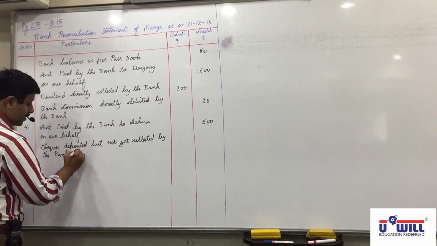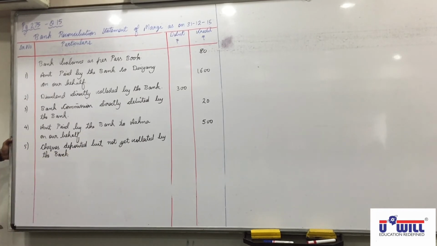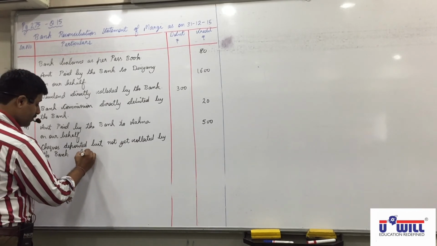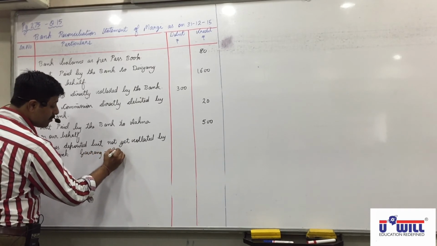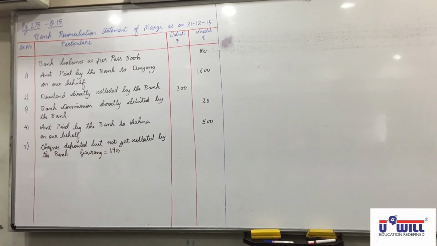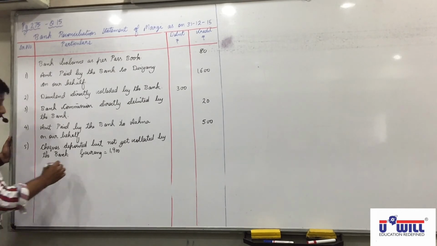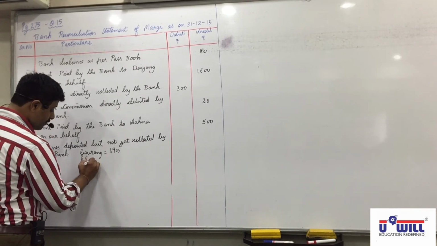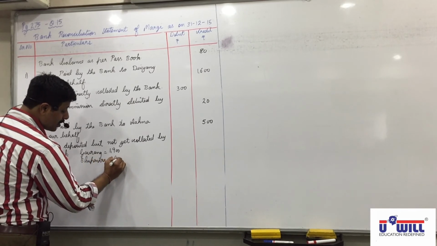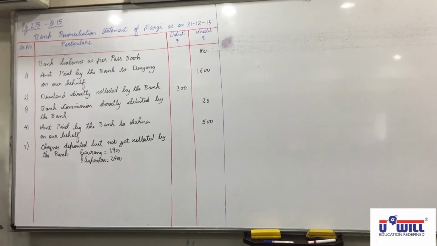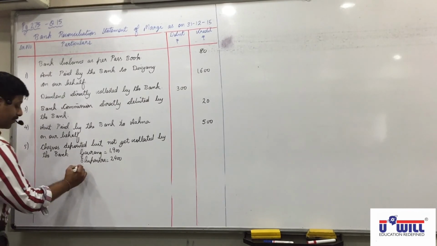Four checks are there. Gaurang 1900. Then Bhupendra 2400. Then Chandni 3200.